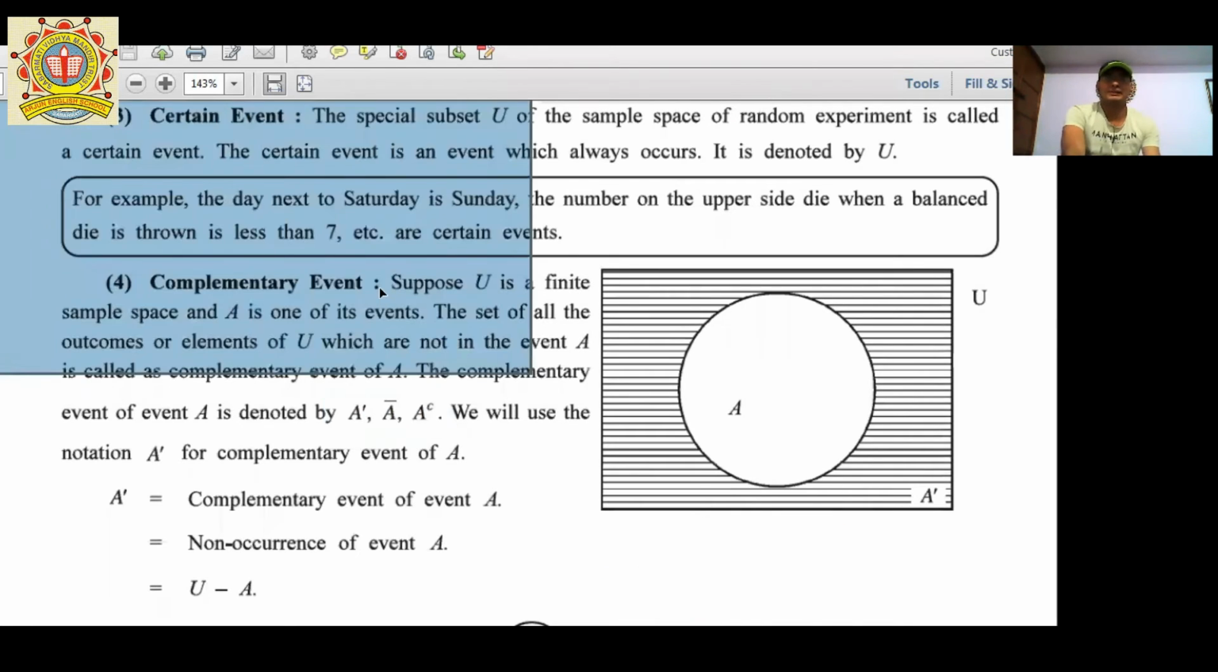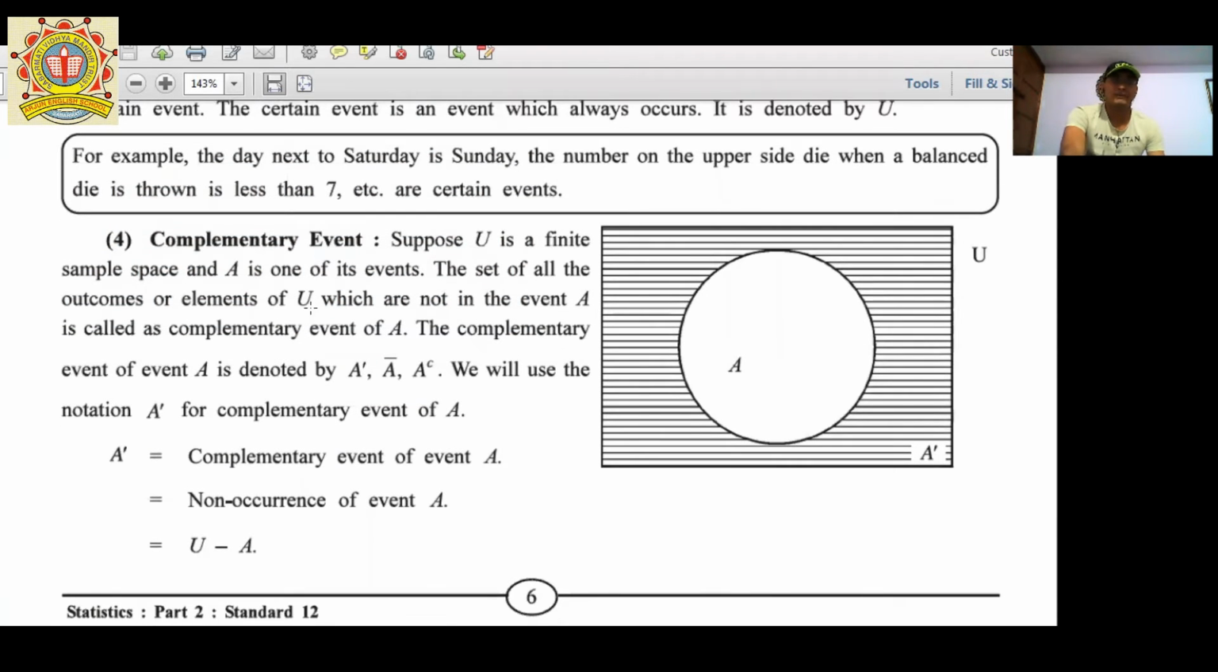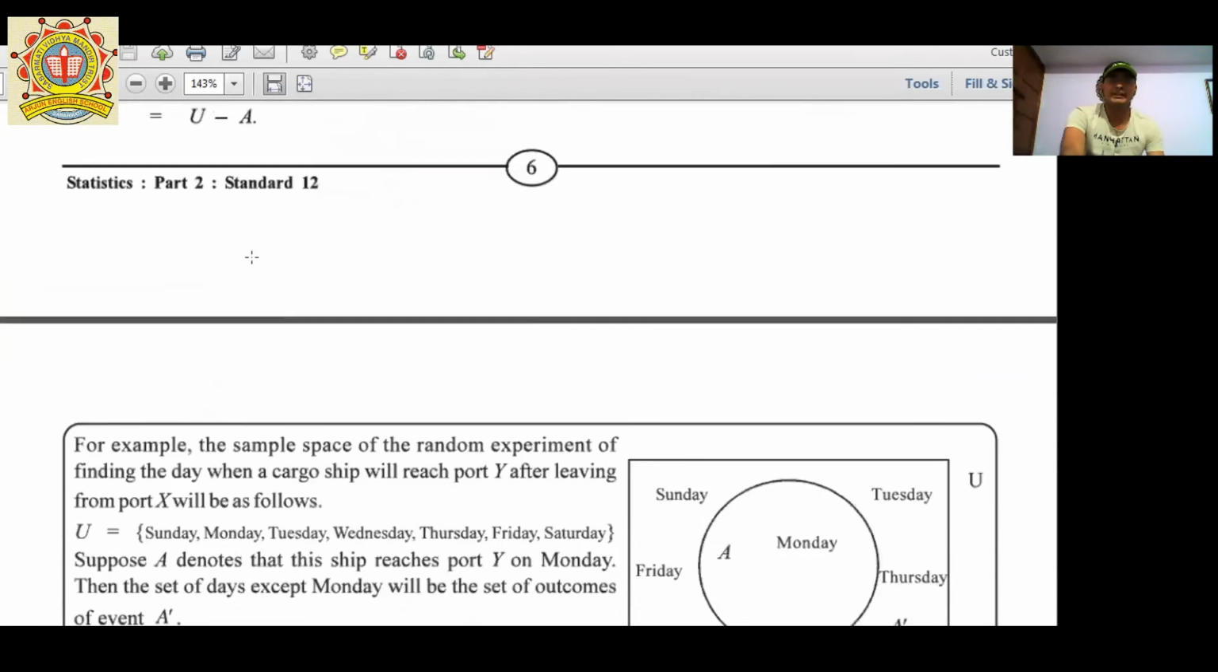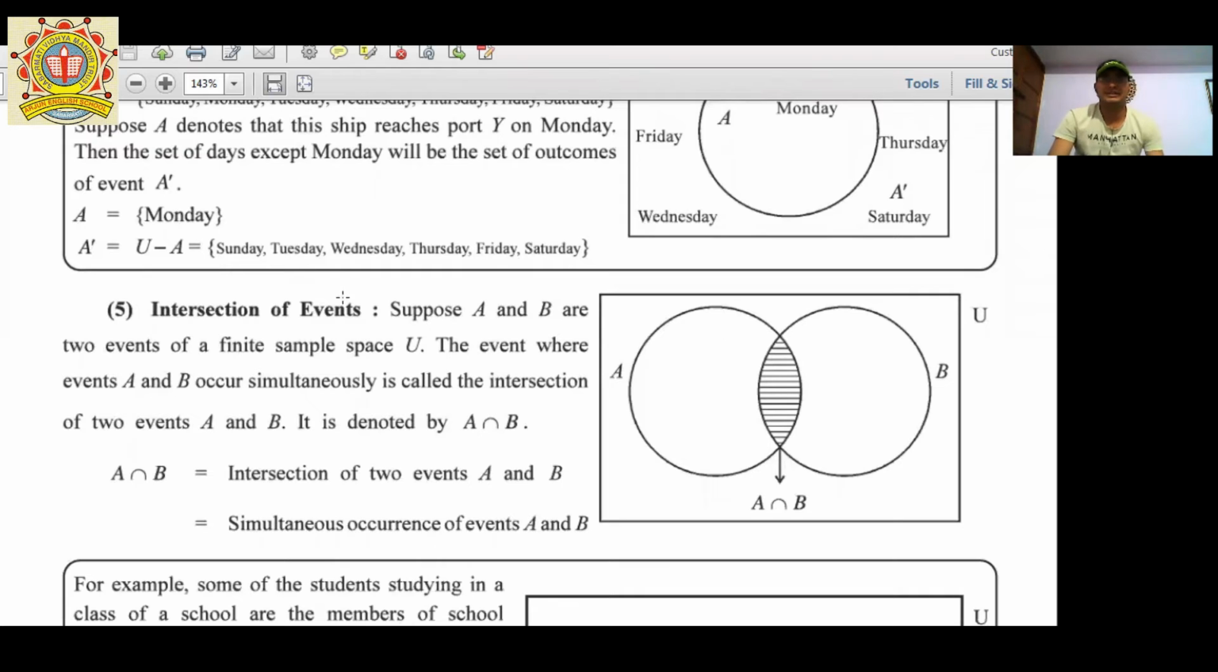These types of questions can be asked in the exam for 1 to 2 marks on event, impossible event, complementary event, and so on. Next point, intersection event. Intersection means common events, like if U covers again 1, 2, 3, 4, 5, 6. There are two events, A and B. A covers 1, 2, and 3, while B covers 3, 4, 5, 6.